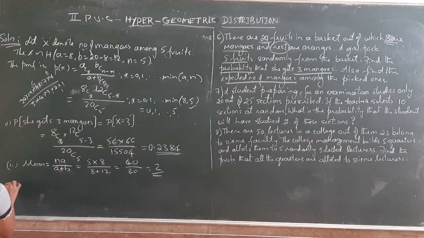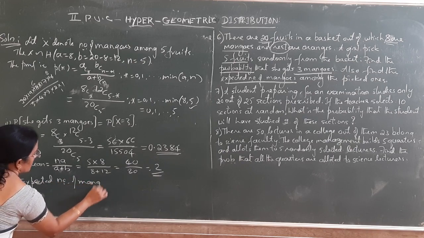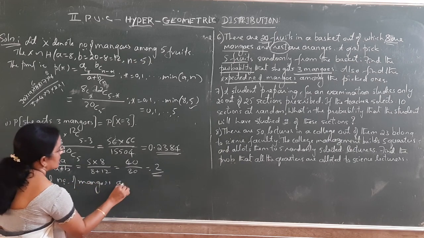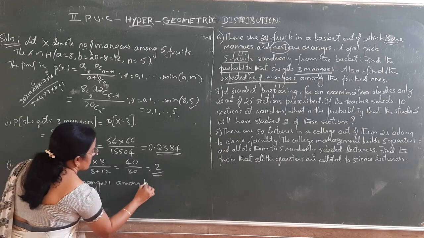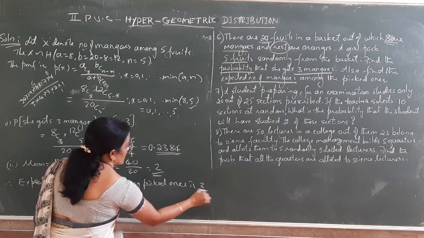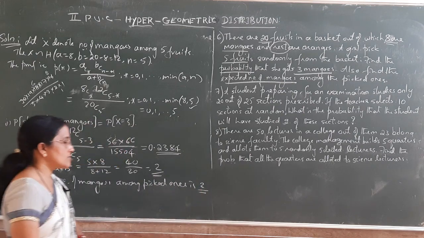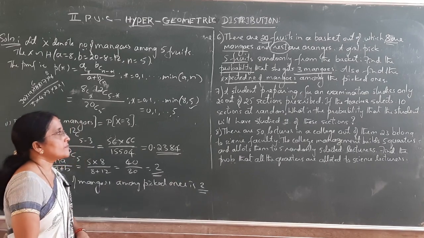Therefore, the expected number of mangoes among the picked ones is 2. Two mangoes are expected in the draw; like that also we can write.